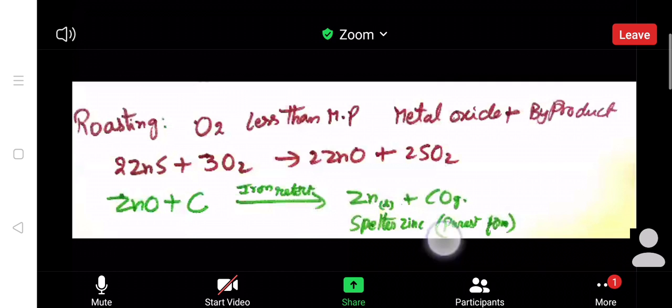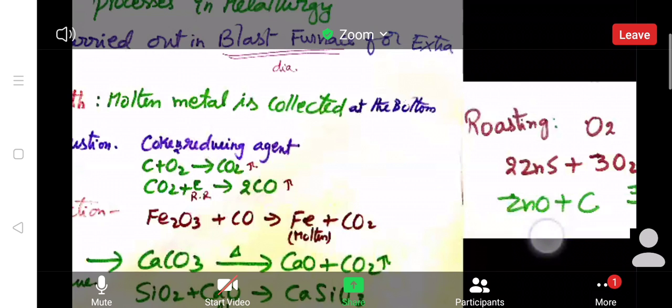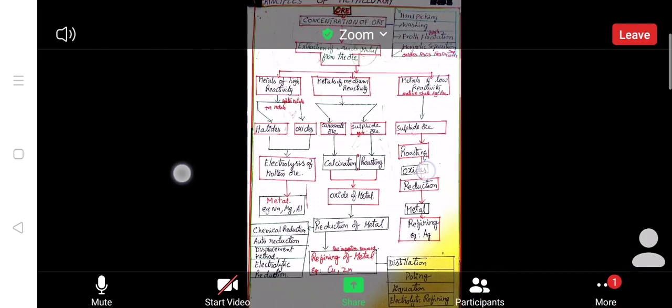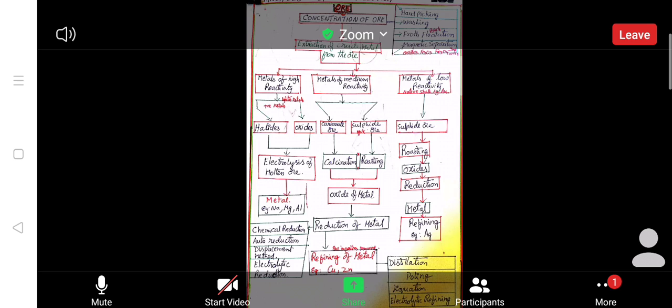Now you go through the other one. Is it clear?